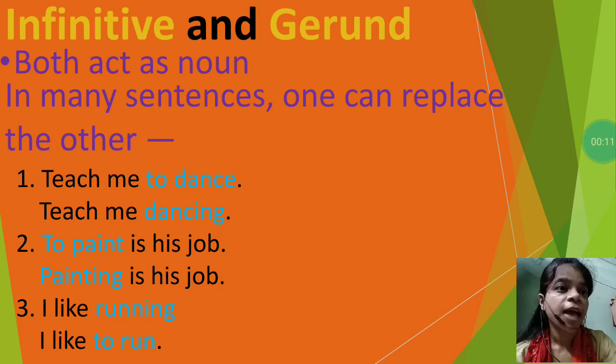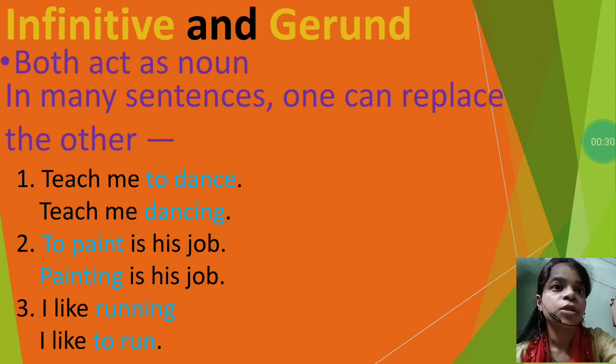As I said, gerund and participle have a similarity: both are verbals. The same is true of infinitives. There is a similarity between infinitives and gerunds also. What's the similarity?